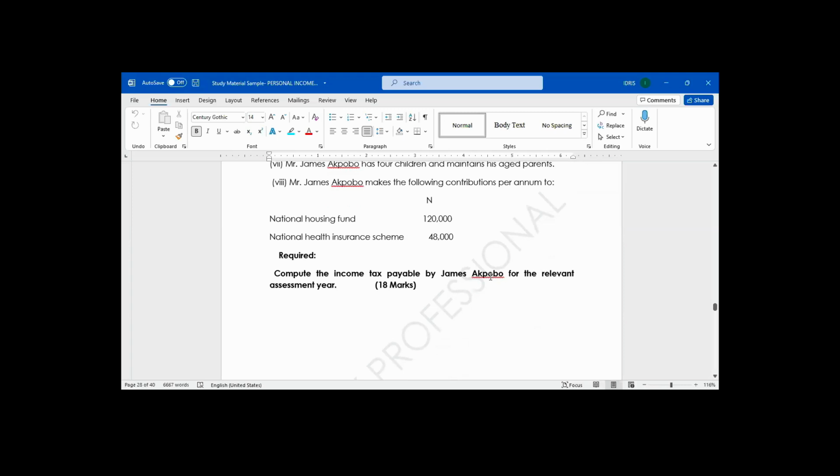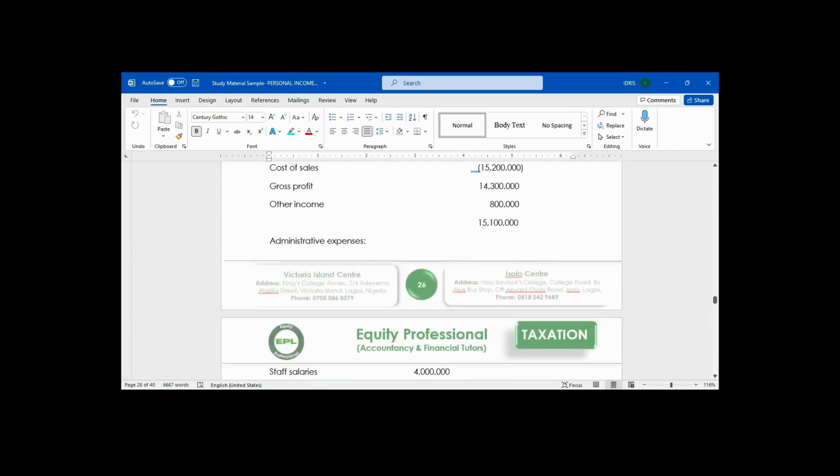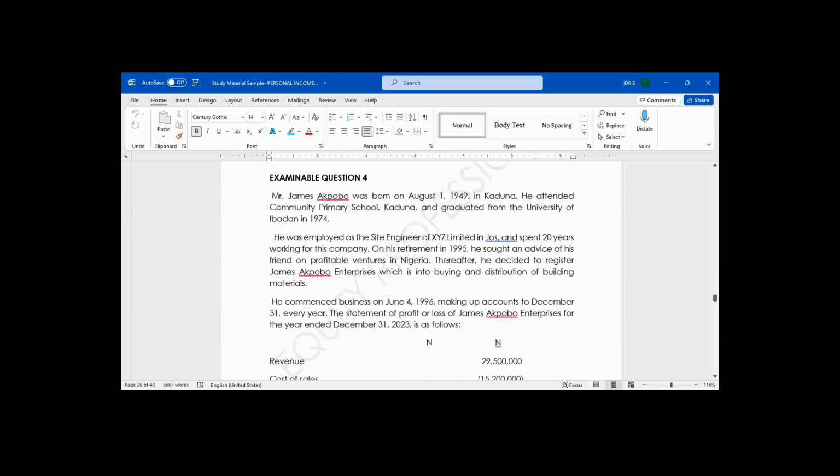Okay. What type of tax will Mr. James Akpogbo pay on his business? Personal income tax. Because it's a James Akpogbo enterprise, it will pay personal income tax. Now, on which income, on which profit are we subjecting the personal income tax? On his adjusted profit.